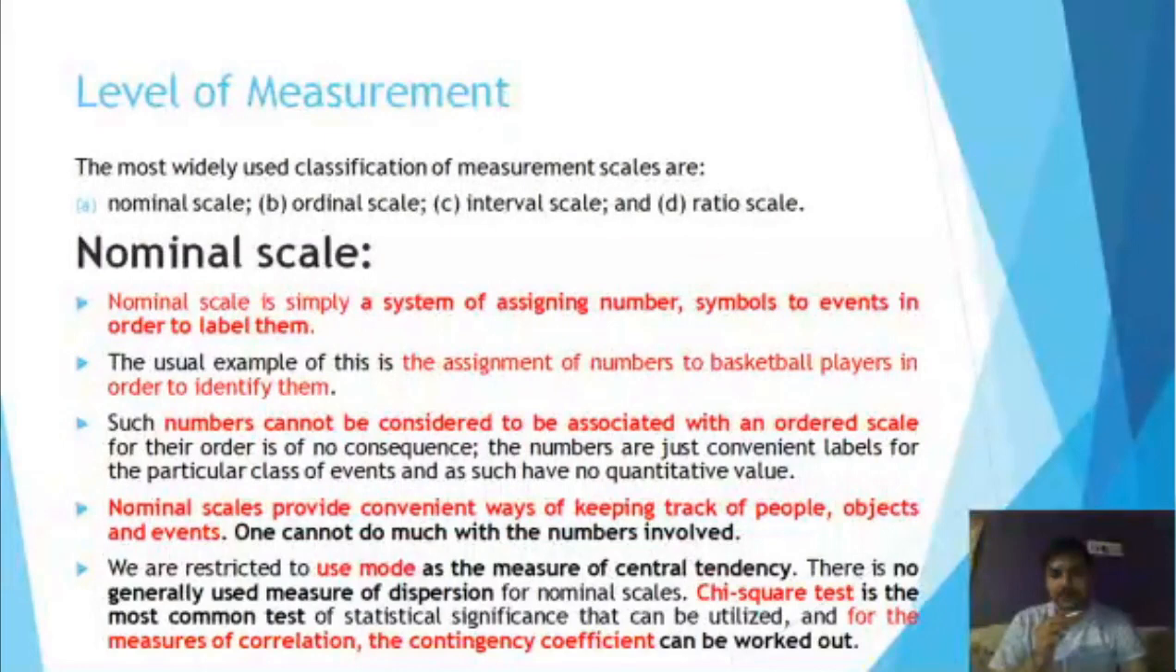the objects in order to label them. The purpose behind giving them a number or symbol is only to have identification of those events or objects. The example can be the assignment of numbers to players in cricket or football, in any kind of match. You have seen that the players have been assigned some numbers. Those numbers are only for the identification of the players.